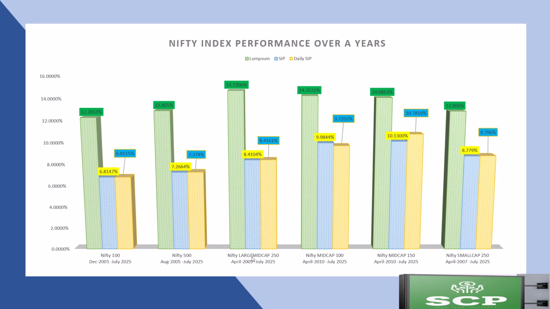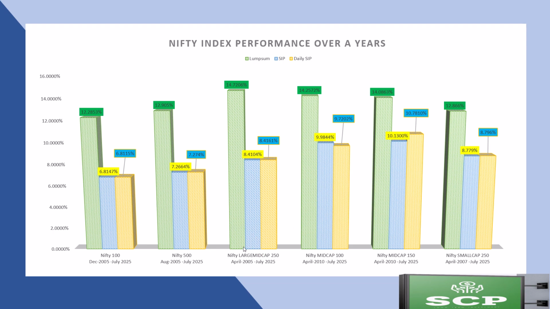Let's look at Nifty Large Midcap 250. It is more than 20 years of data. For one-time investment, it has fetched 14.72% return, and a SIP of 5,000 on 5th of every month has fetched 8.41, and daily SIP has also fetched 8.41%.